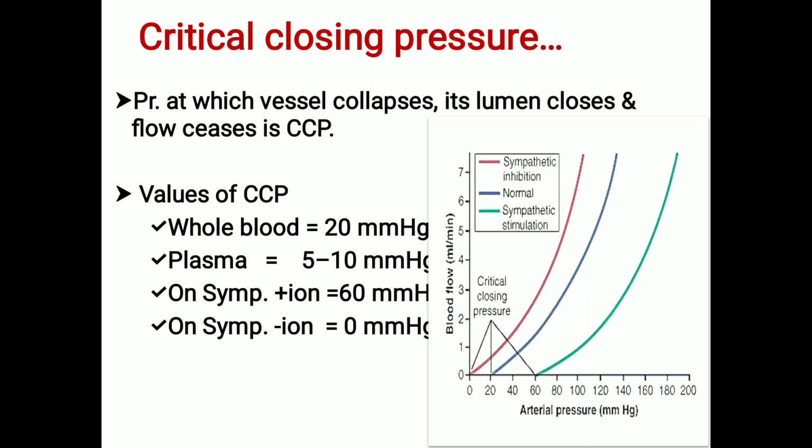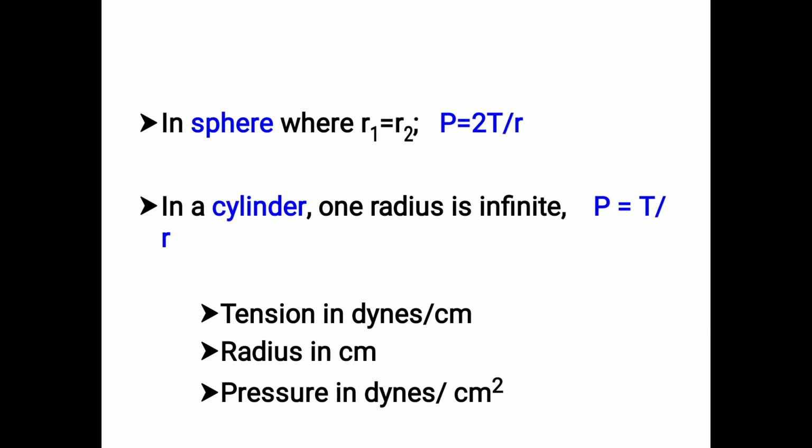So these are the things we have studied today. Today's class was basically the Poiseuille-Hagen formula, plasma skimming effect, critical closing pressure, what are Windkessel vessels, and the law of Laplace and its application in human physiology. All this you have studied, and now I will stop this class.